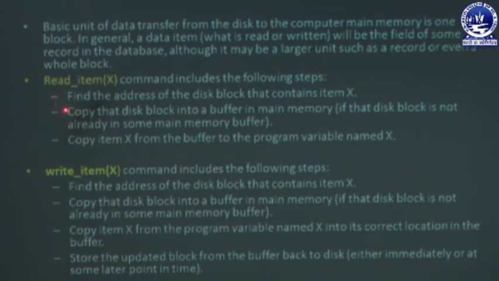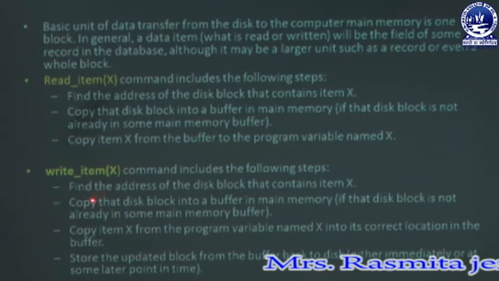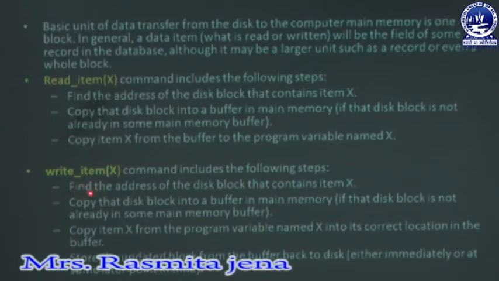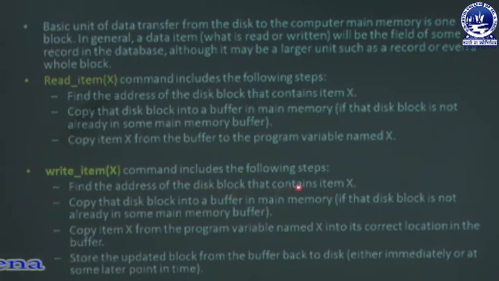Then comes write_item(X). In case of write_item(X), these are the points through which we can write data to the database. The first step is to find the address of the disk block that contains item X. That means we have to find the disk block address where we have to store the data. This is the item X of the database, and in this location we have to store our inserted data. So first find the address of the disk block that contains item X. Then copy that disk block into a buffer in main memory.